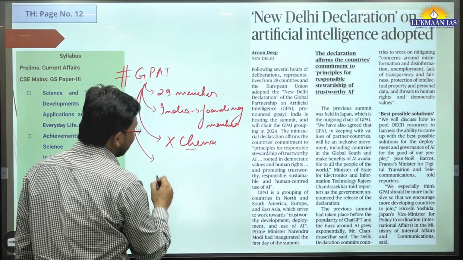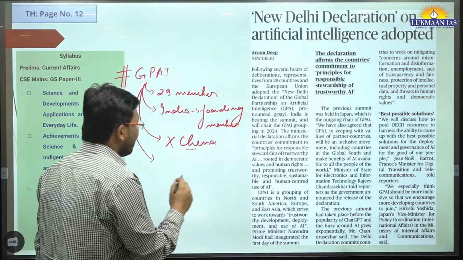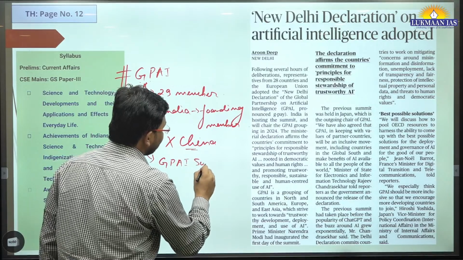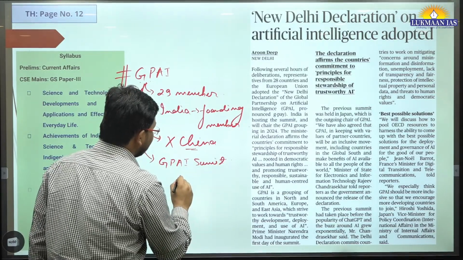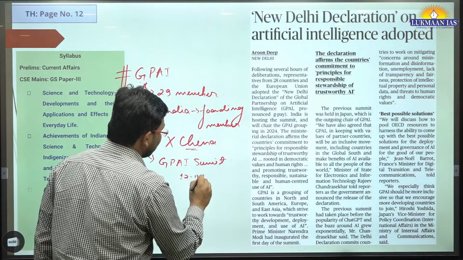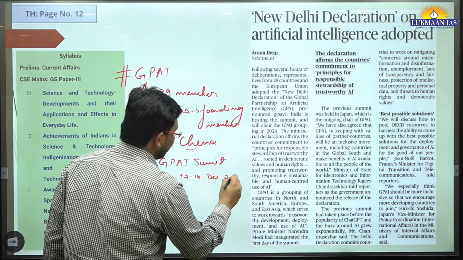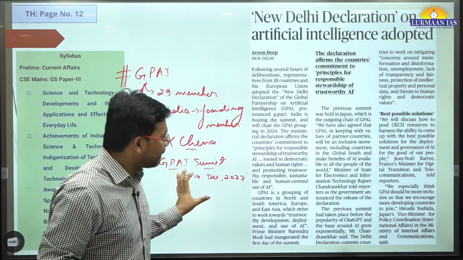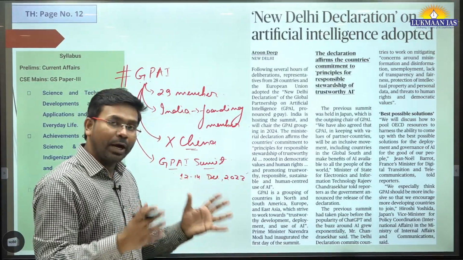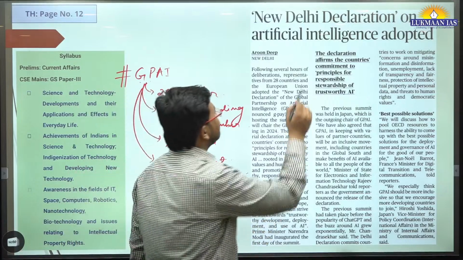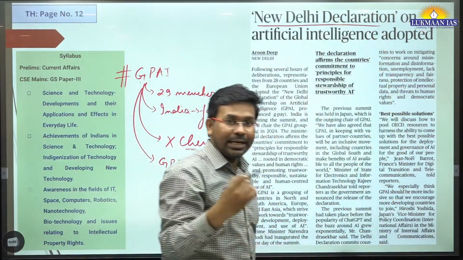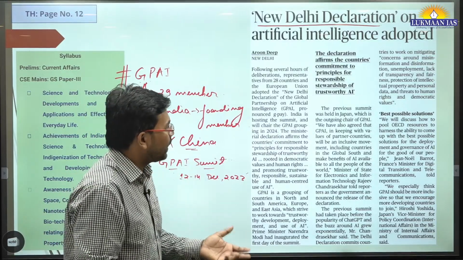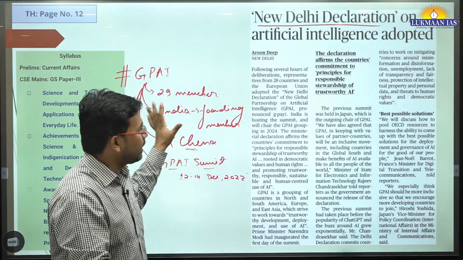Currently India holds the presidency, and the Global Partnership on Artificial Intelligence Summit is being held in India from 12th to 14th of December 2023. In this summit, they have adopted a declaration known as the New Delhi Declaration on how to govern artificial intelligence, adopted by all 29 member countries.